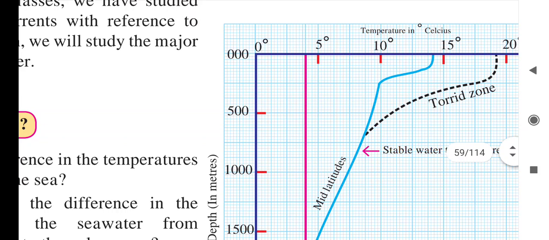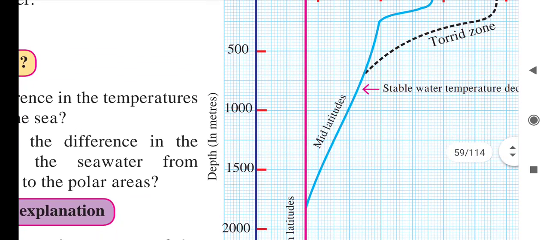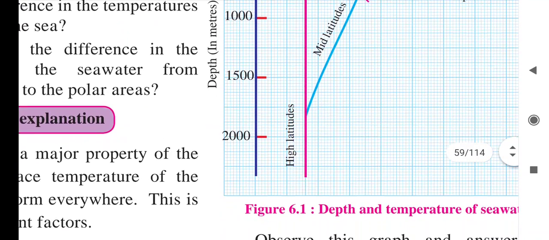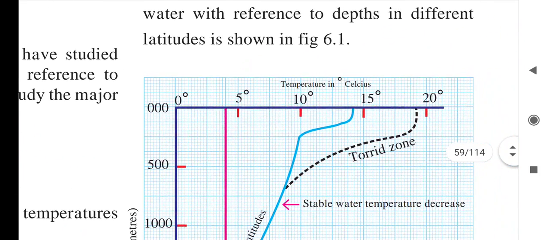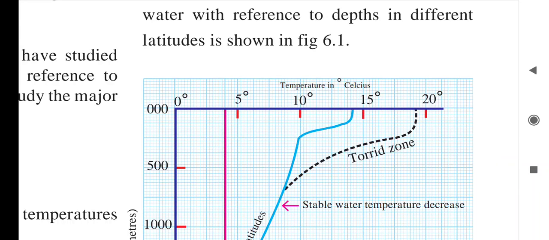So it is the surface, 0 meter, then 500 meter depth, 1000 meter, 1500, 2000. Like that the depth of the sea is shown, and here temperature is shown 0 degree, 5 degree, 10 degree Celsius, 15 degrees Celsius, etc.